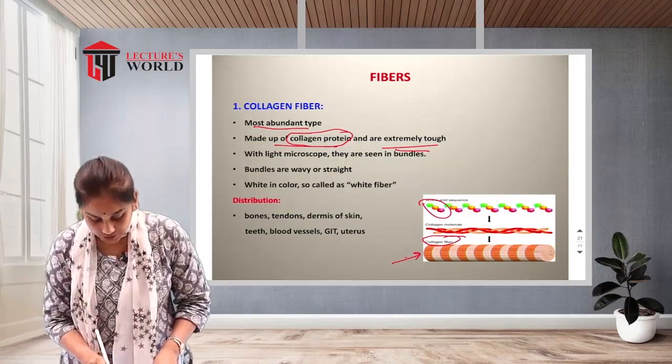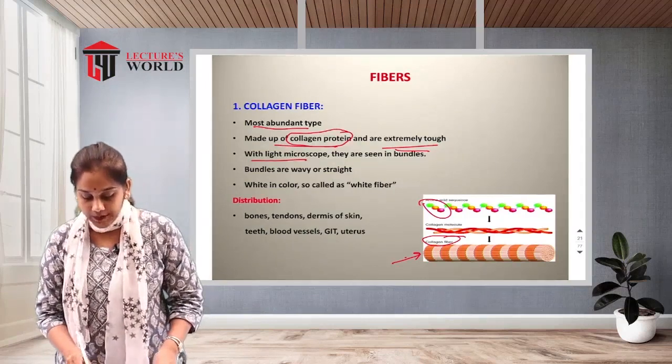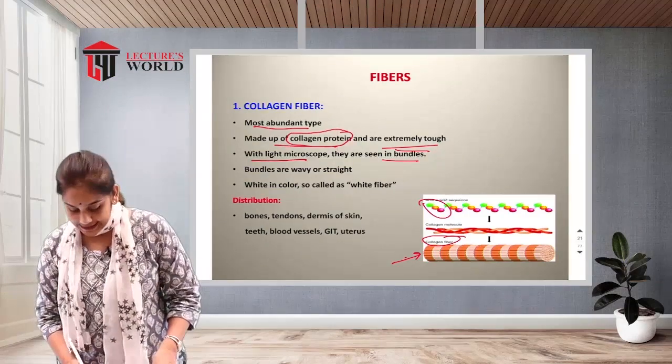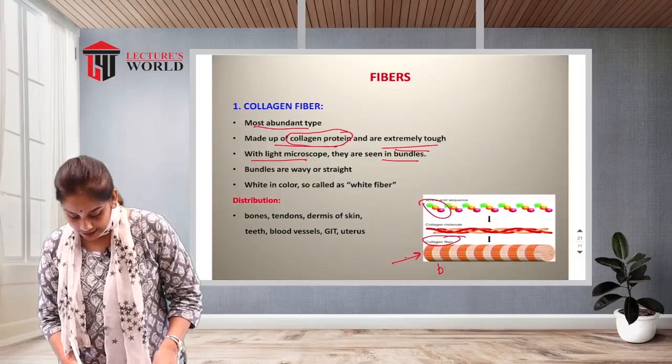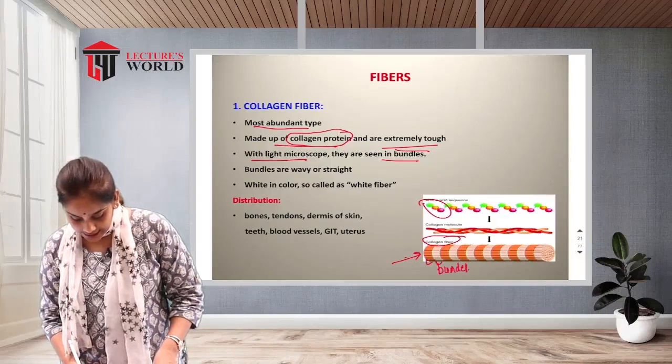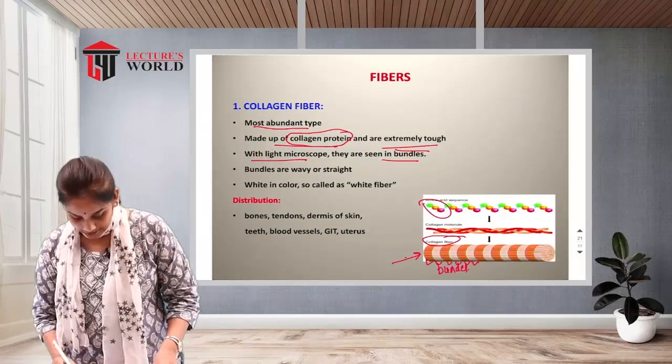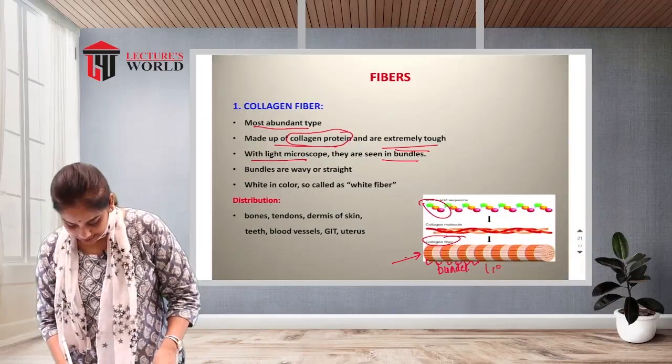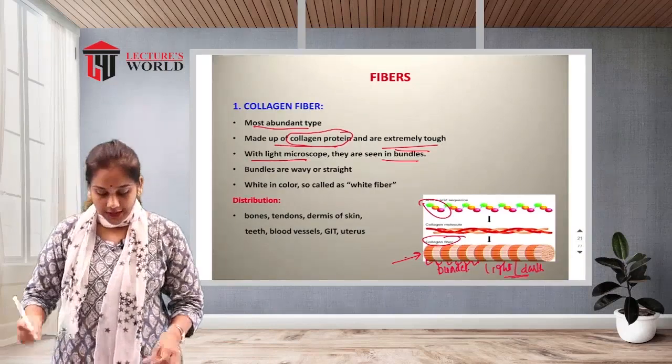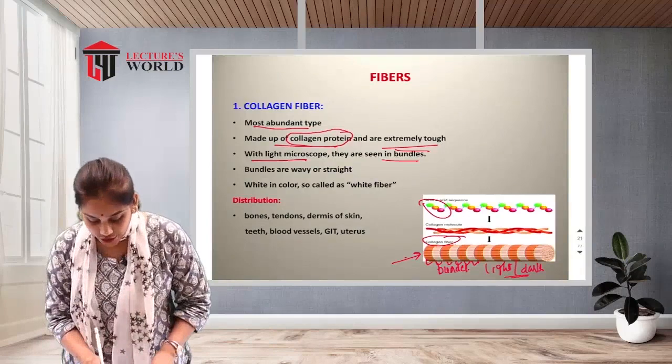With the light microscope they are seen in bundles. You can see it looks like bundles, light and dark bundles. The bundles are wavy or straight.